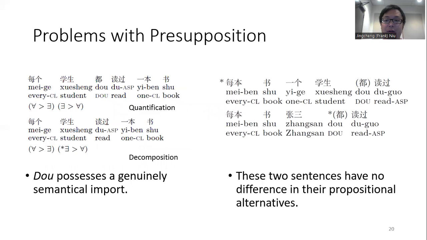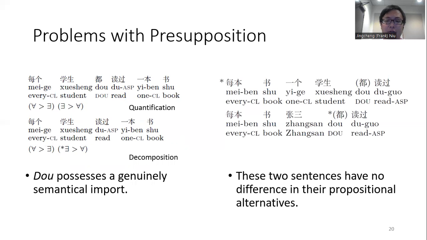However, we found two problems with this presuppositional account. First is that though actually possesses a genuinely semantic import. The sentence 每个学生都读过一本书 has both quantifier scope readings available. However, without though, the sentence 每个学生读过一本书 can only have a decompositional reading.